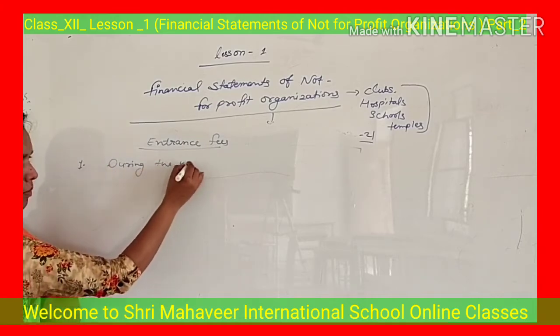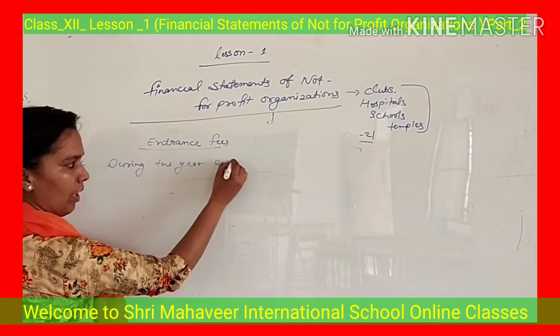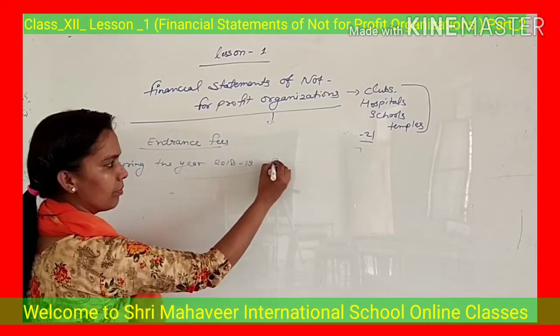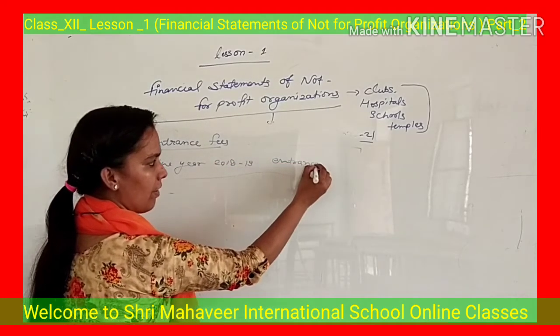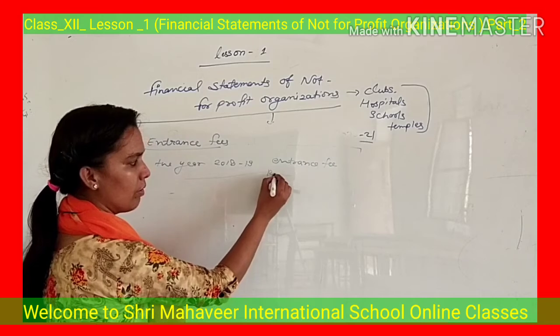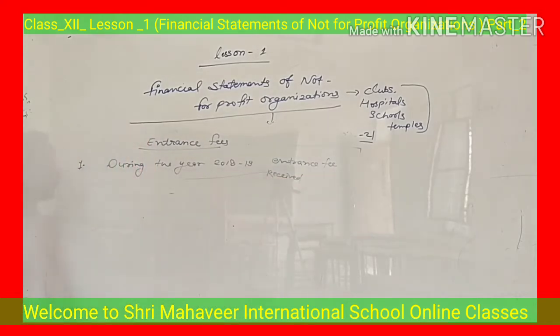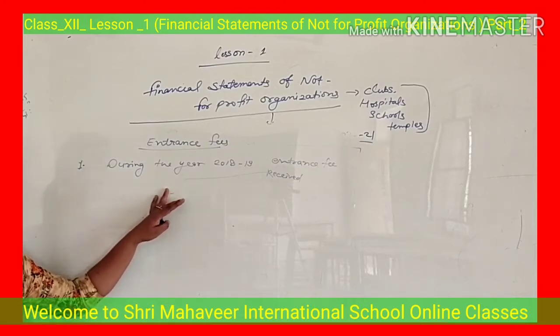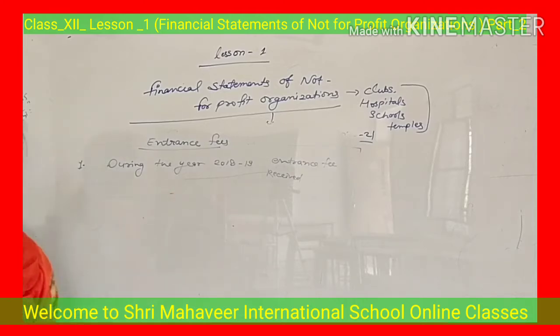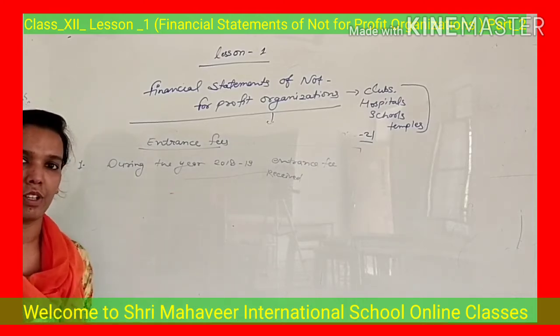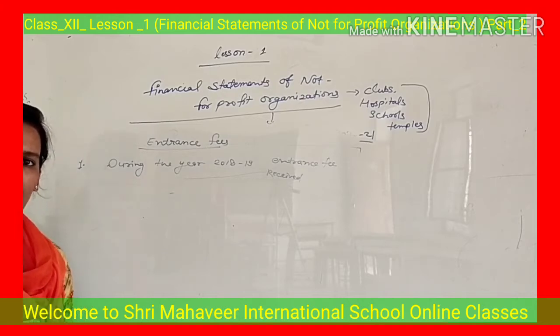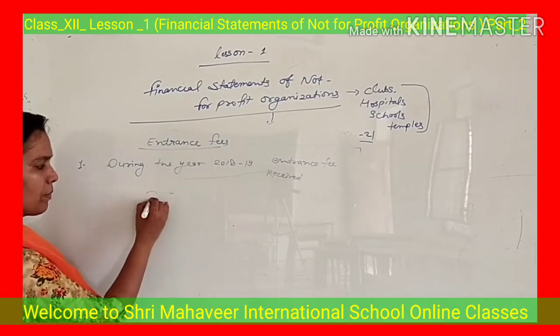During the year 2018-19, entrance fee received. Only this is the question. So, where will you record this? In the income and expenditure account or in the balance sheet? I think your answer is income and expenditure account.